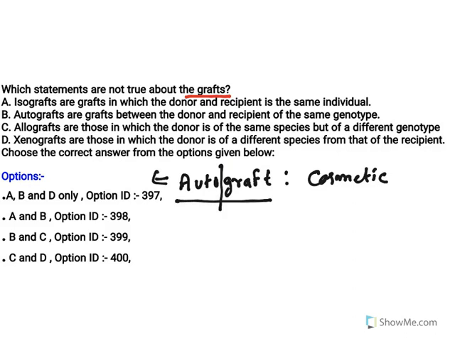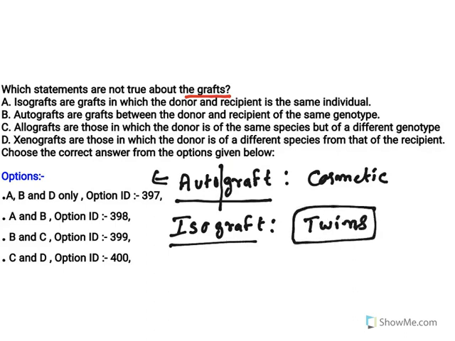Auto means self. Now, second one, isograft. Isograft means tissue replacement between twins, especially monozygotic twins, who are genetically identical. So when genetically identical people exchange tissue, that is called an isograft. Now the next one, allograft. Allograft means between the same species, between two individuals, two humans.